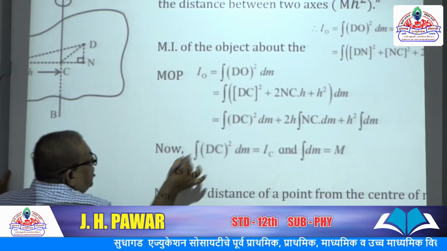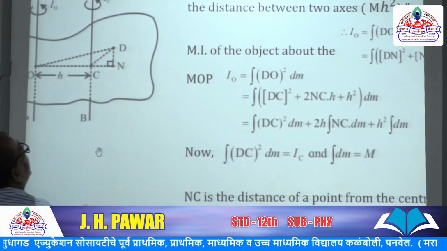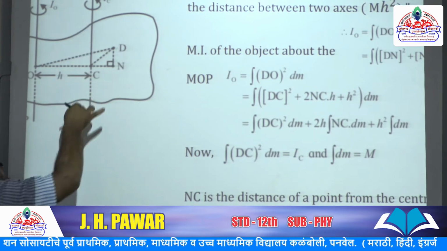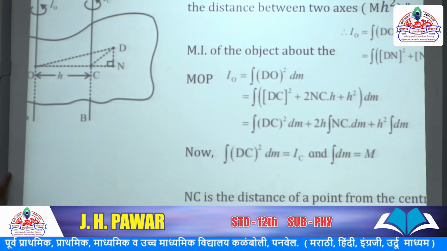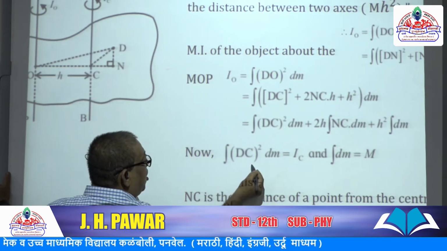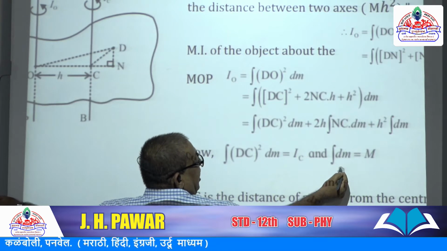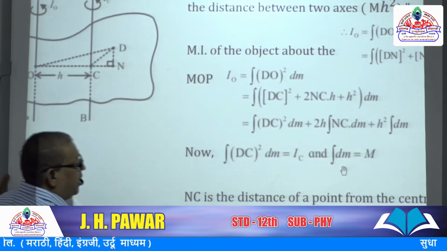And the integration of DC square dm means it is the moment of inertia about the ACB axis, that is IC. So you can take here the integration of DC square dm as IC, and the integration of dm equal to M.